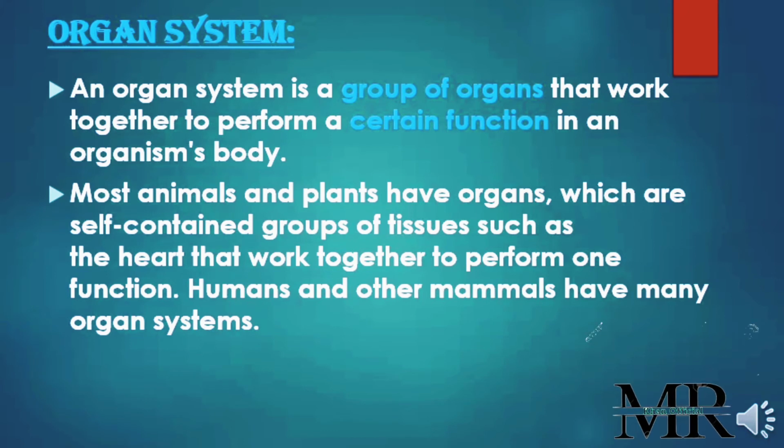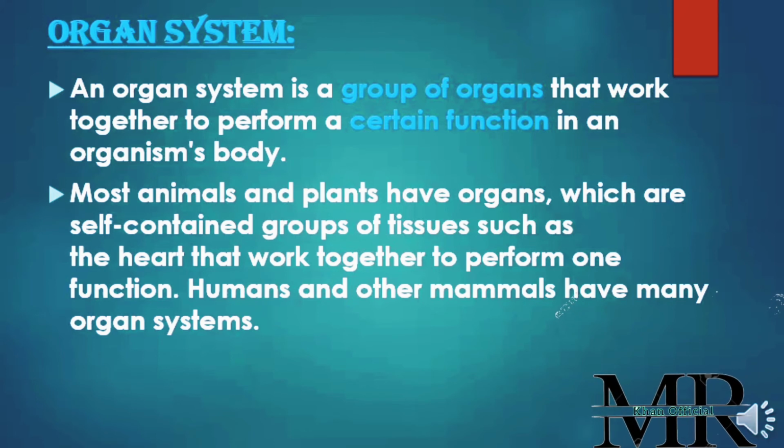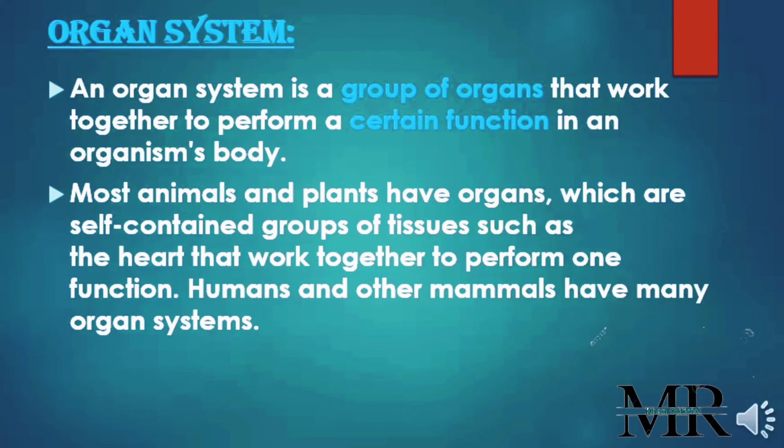Organ system. What is an organ system? When some of the organs combine with each other and work together, they are known as an organ system. The system in which many organs work together to perform a certain function is known as an organ system. An organ system is a group of organs that work together to perform a certain function in an organism's body.